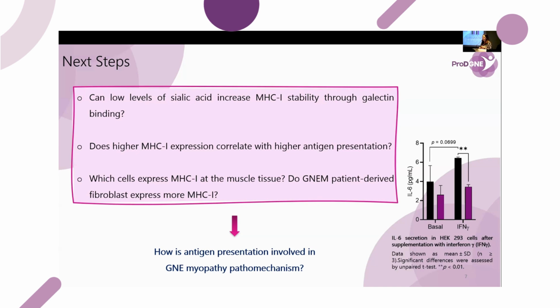And to finish, we'd also like to understand which are the cells that are expressing MHC class I in the muscle environment, because typically muscles do not express these markers. So if they are immune infiltrates or fibroblasts, we will evaluate patient-derived fibroblasts to know if the levels of MHC class I are also increased in these cells.